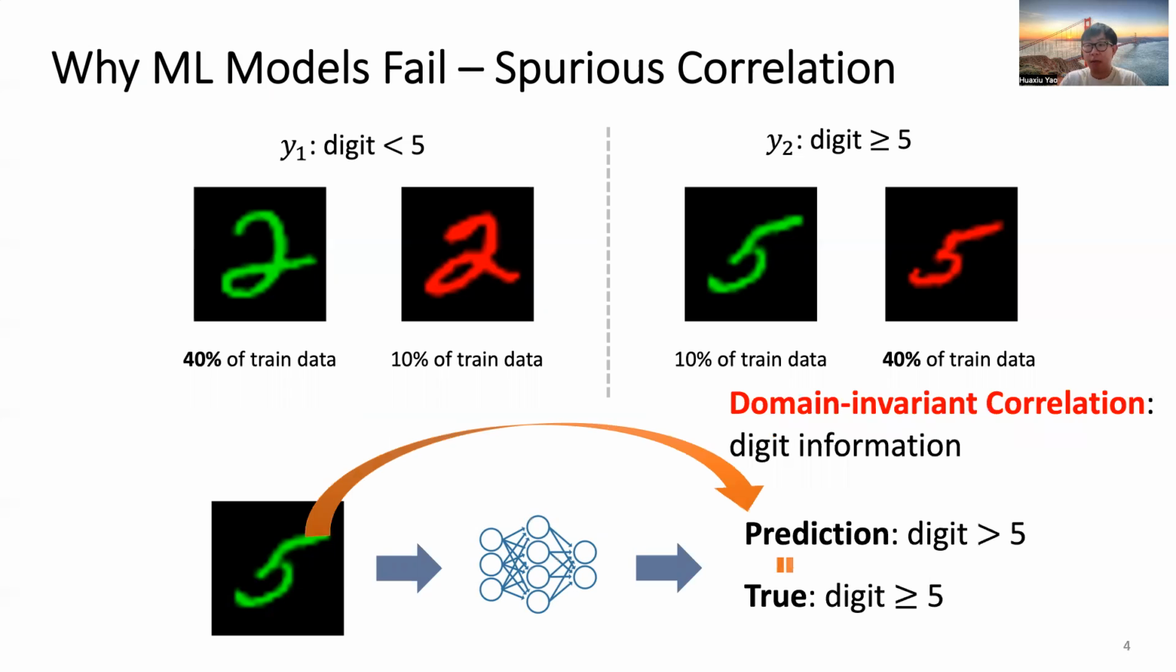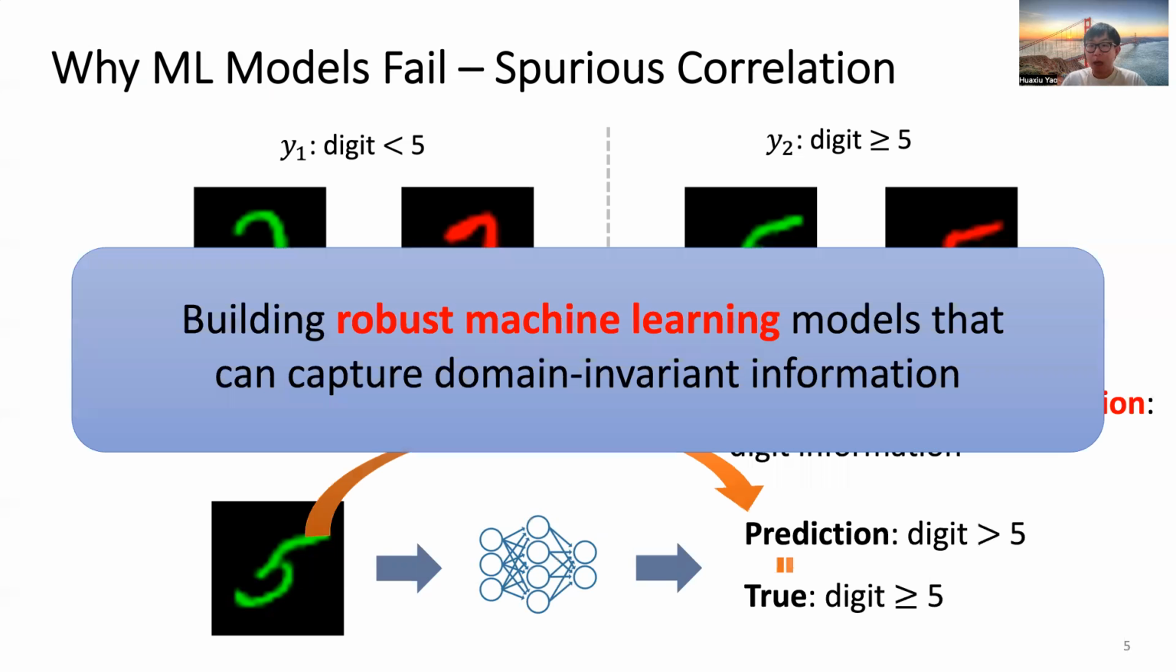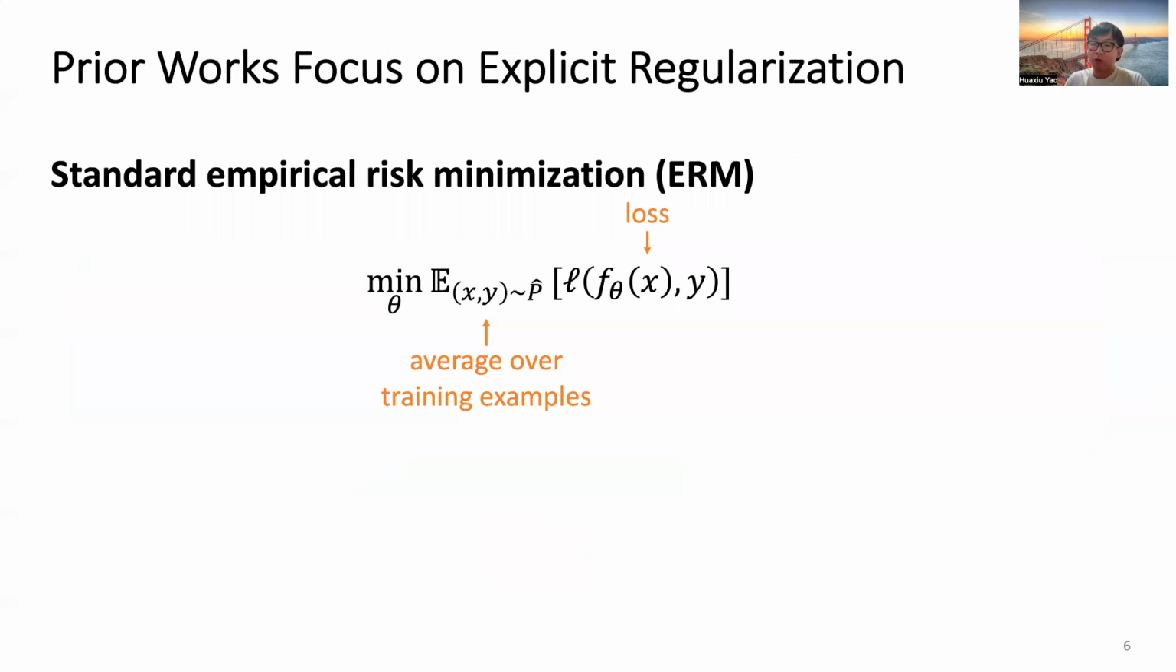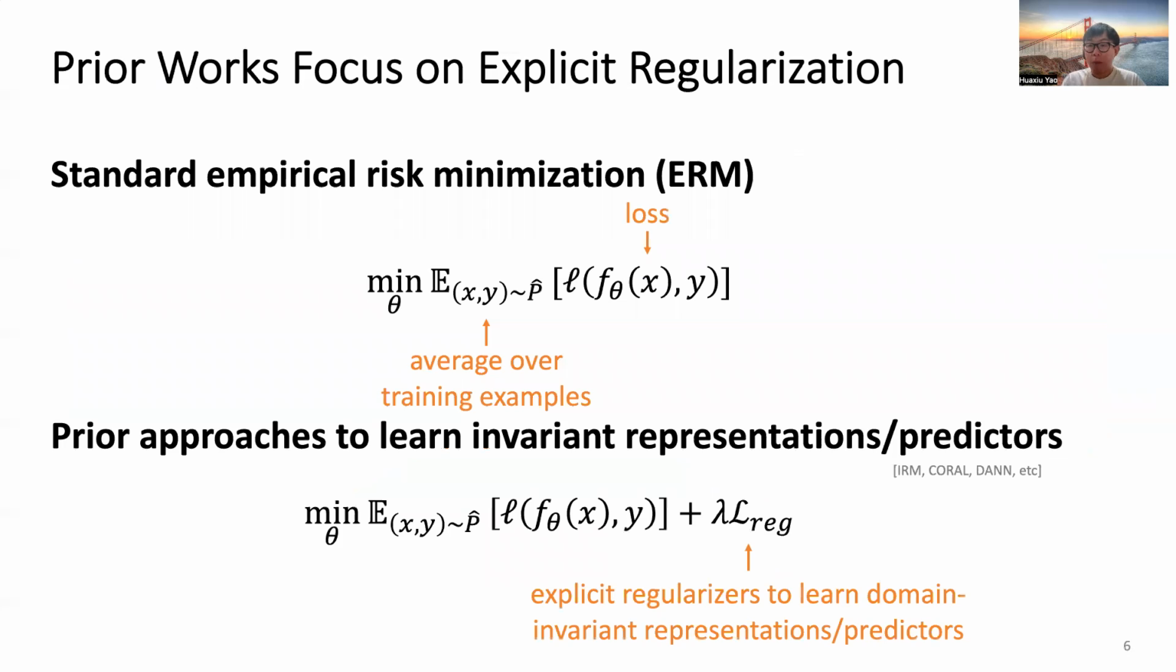Instead, if the model can capture domain-invariant information, for example, digit information in the Colored MNIST example, it is able to make accurate predictions even under domain shift. In our paper, we aim to build robust machine learning models that can capture domain-invariant information. In standard risk minimization, we average losses over all training examples. Prior invariant learning approaches learn invariant representations or predictors by imposing explicit regularizers.